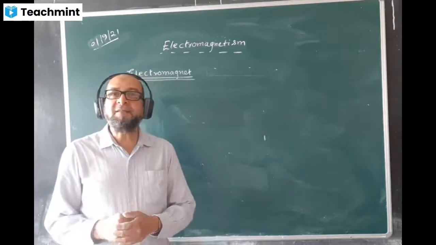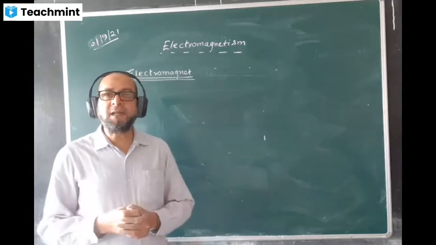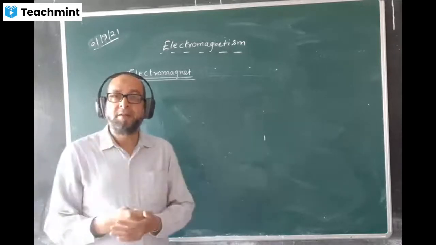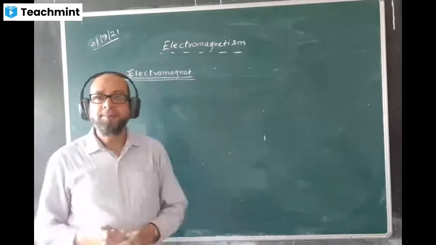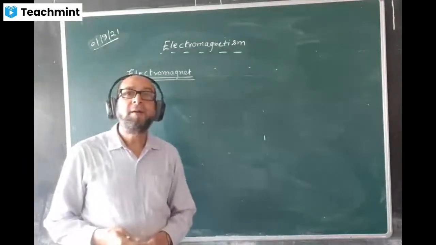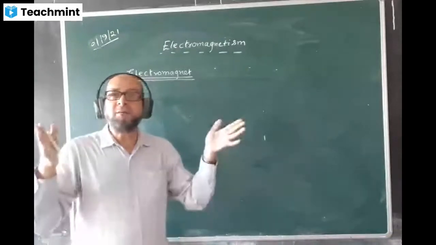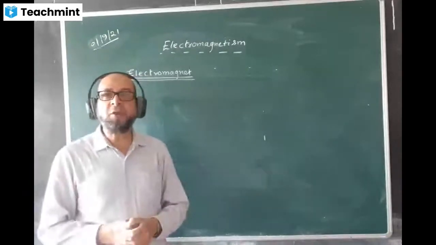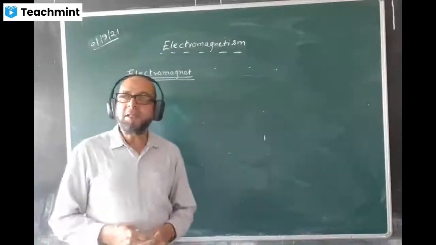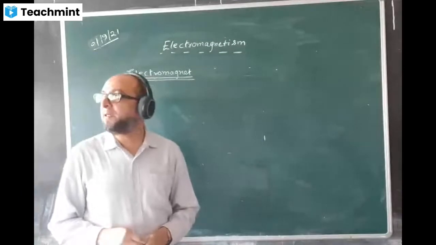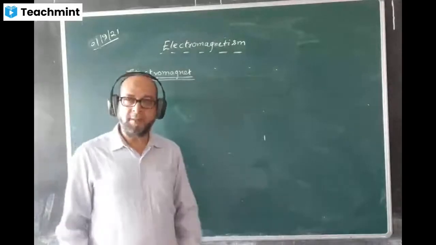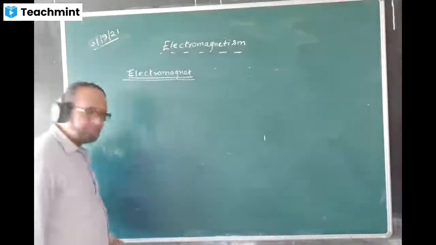A substance which behaves as a magnet on passing current through it is called an electromagnet. Sir, could you repeat the definition again? A substance which becomes a magnet on passing current through it is called an electromagnet. Any substance which behaves as a magnet on passing electricity through it is called an electromagnet.